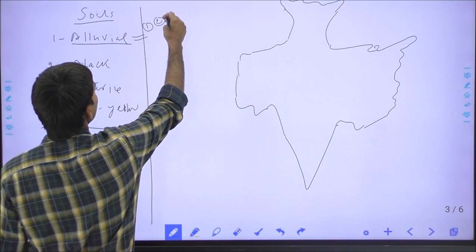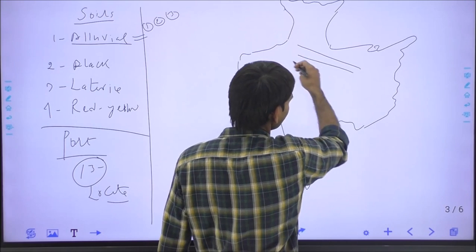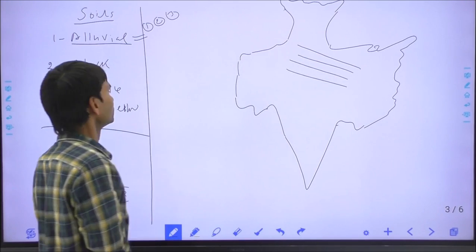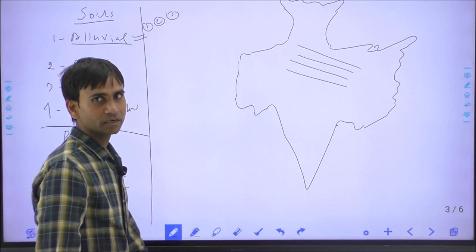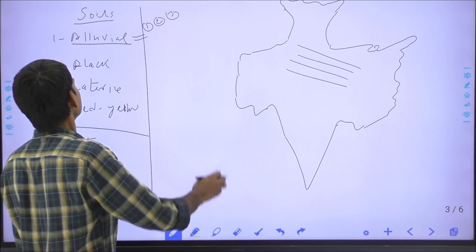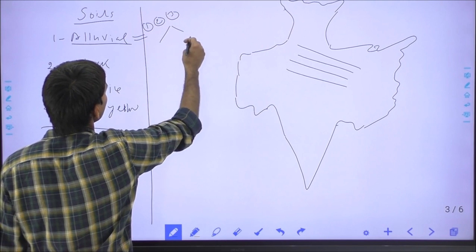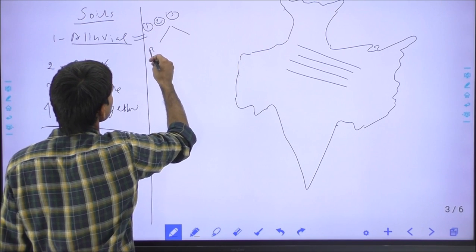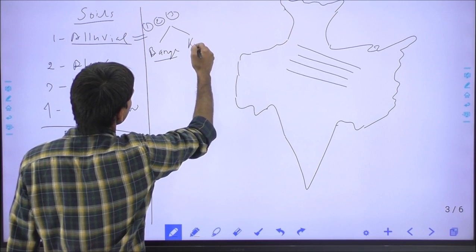And third, alluvial soils are formed by river deposition. They are deposited by the rivers, and these soils have high organic matter and nutrition levels. There are two kinds of alluvial soil. One is Bangar soil and second is Khadar alluvial.